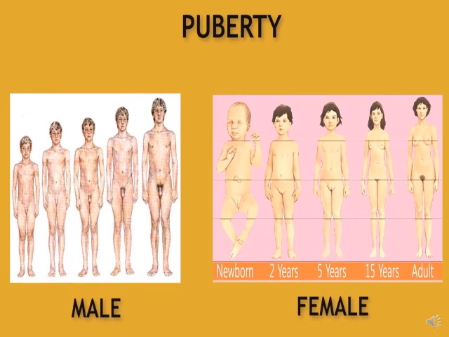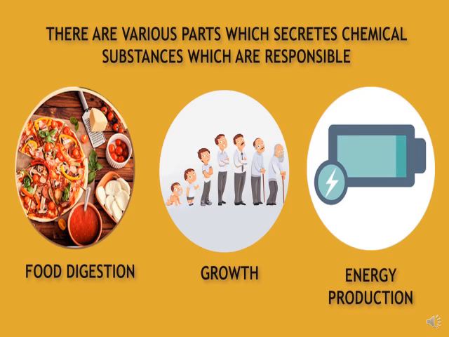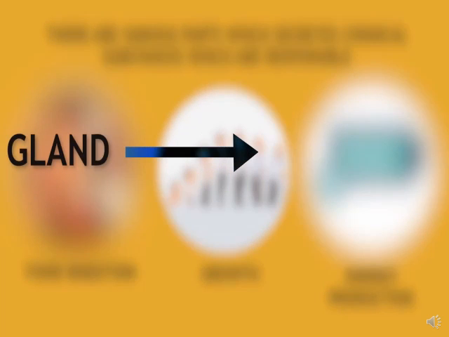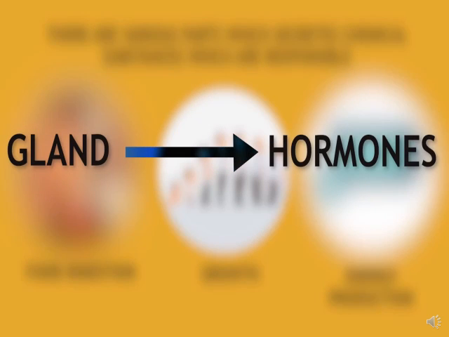At puberty, various changes take place in the body. Some changes are common for both boys and girls, whereas some changes are different. In this video, we will learn about the agents which are responsible for these day-to-day changes. In our body, there are various parts which secrete chemical substances which are responsible for growth, food digestion, energy production, reproduction, etc. These chemical substances are known as hormones, and the body parts which release them are called glands. The releasing process is also known as secretion.